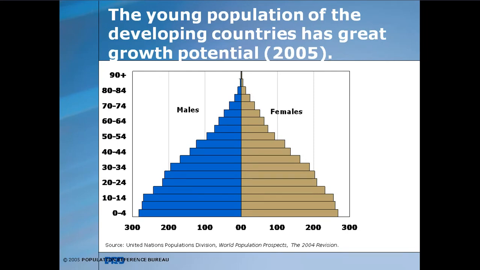That is the growth potential, because if you observe the below 15 years age group is more in developing countries, it means they are the future productive life. That's why the growth potential is very high in developing countries, and then the tapering of the old age group.